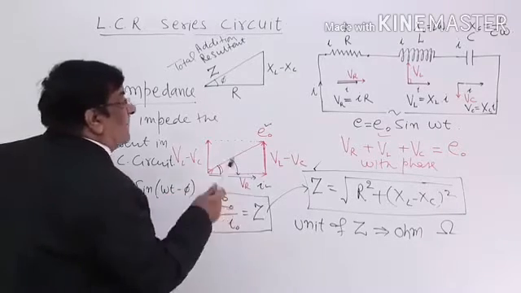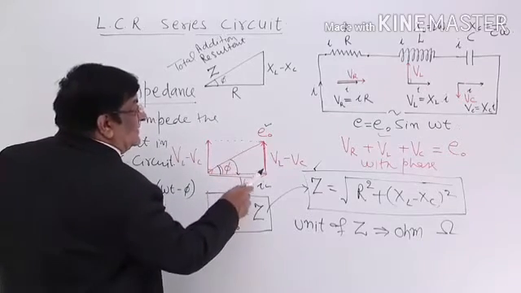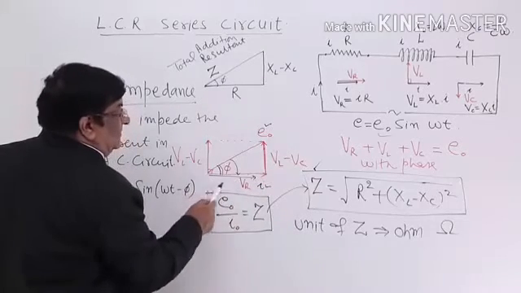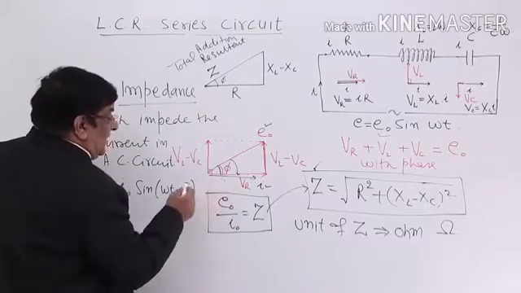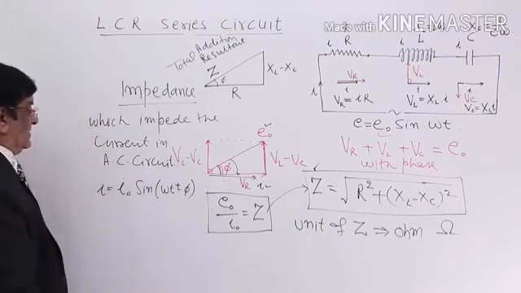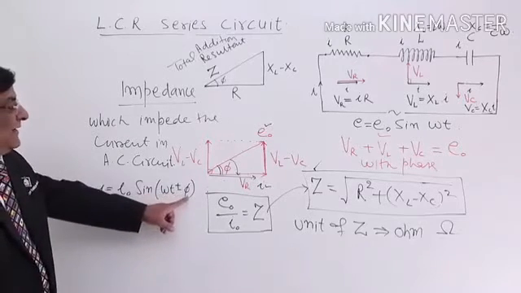But if the capacitor is larger, if XC is larger, then this resultant will be on this side. In that case, phi will be negative and this will be positive. So I is equal to I naught sine omega t plus minus phi.